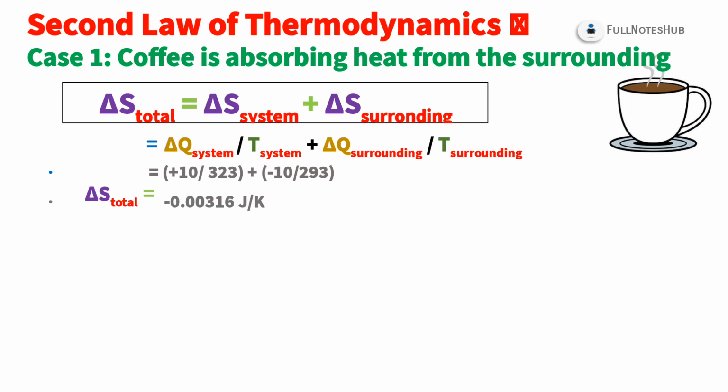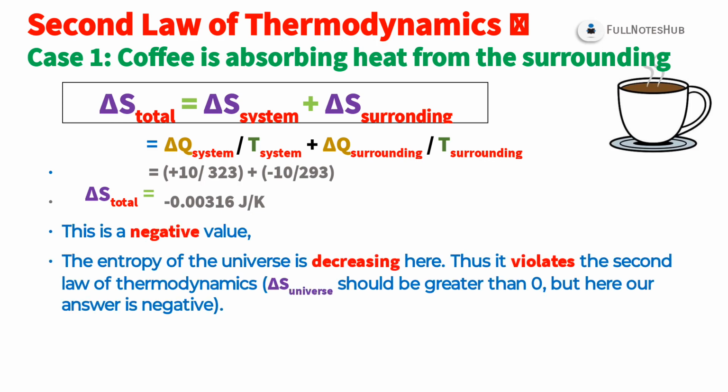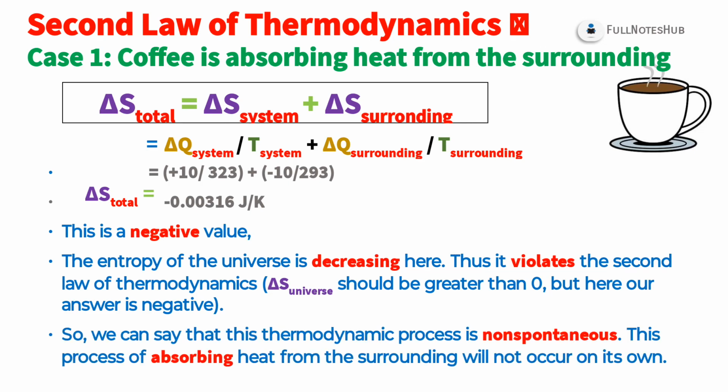We have delta S total equal to minus 0.0316 joule per Kelvin. This is a negative value. The entropy of the universe is decreasing here. Thus, it violates the second law of thermodynamics. So we can say that this thermodynamic process is non-spontaneous. This process of absorbing heat from the surrounding will not occur on its own.